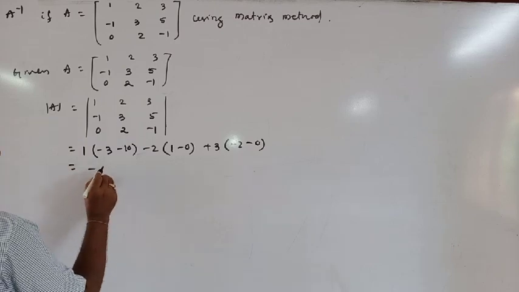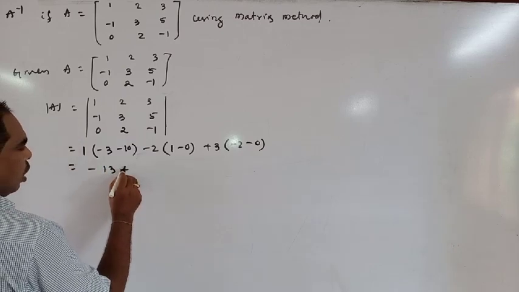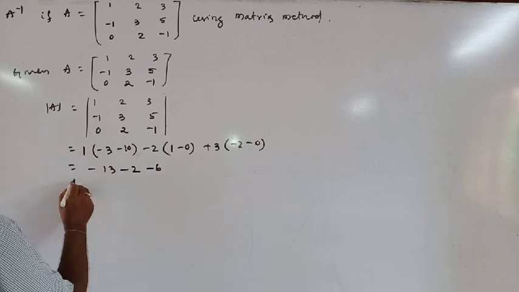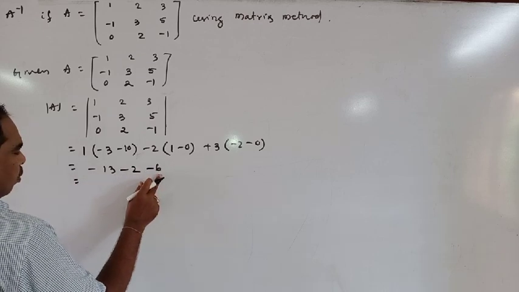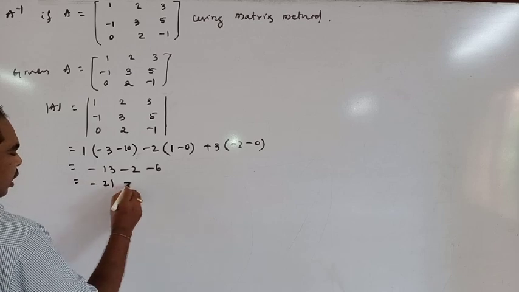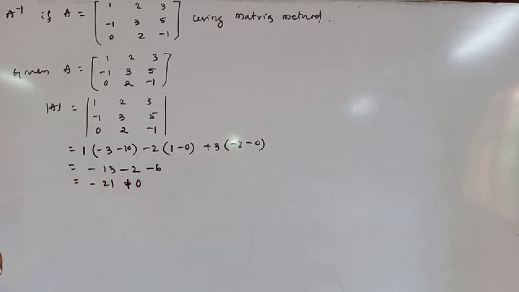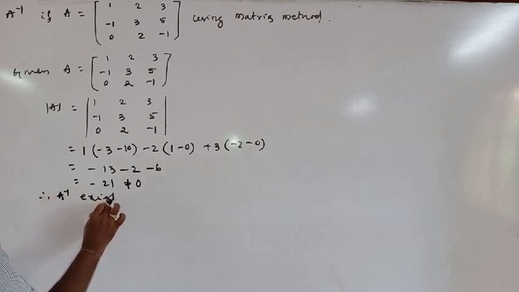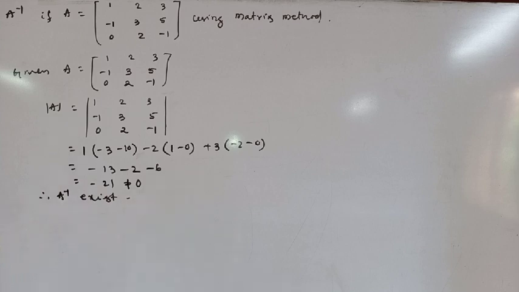This is minus 13 minus 2 minus 6, so minus 21, not equal to 0. Therefore, A inverse exists.